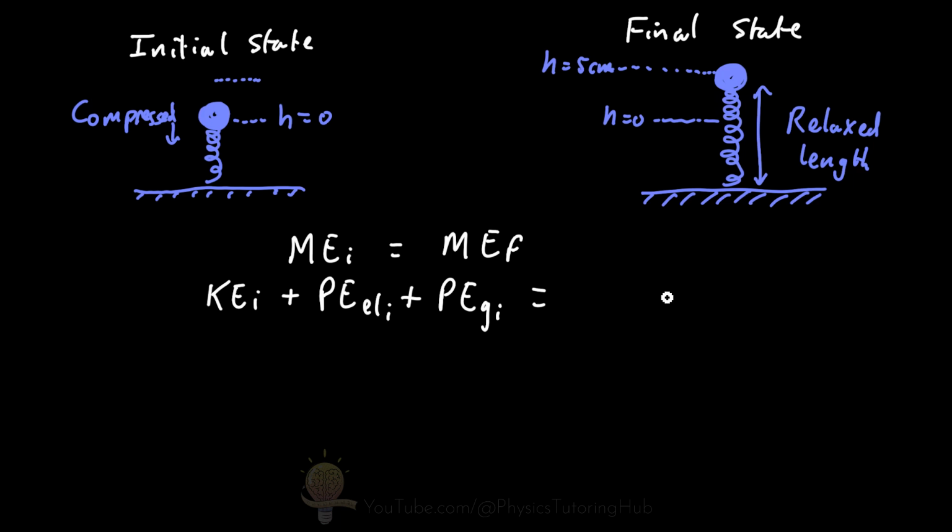And in our final state, we've got a kinetic energy term, our final kinetic energy. We've got our final elastic potential energy in the spring. And we've got our final gravitational potential energy in the ball bearing.